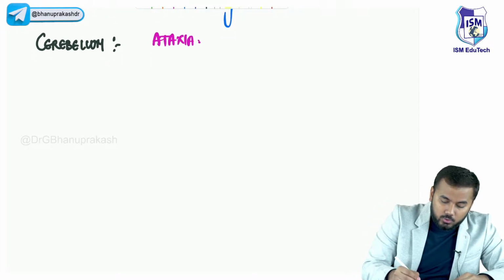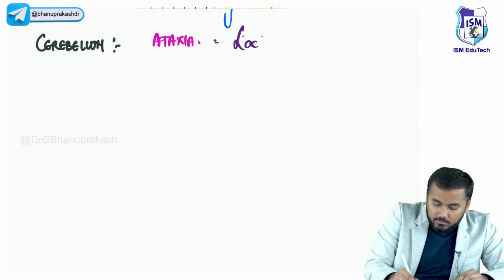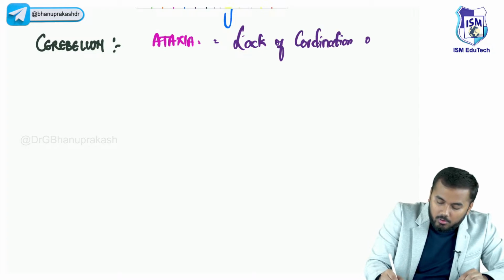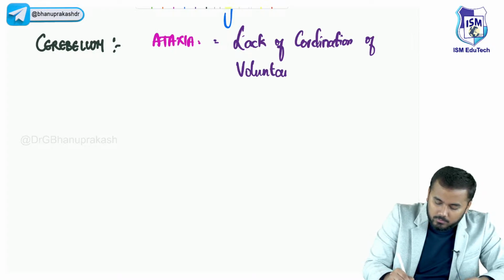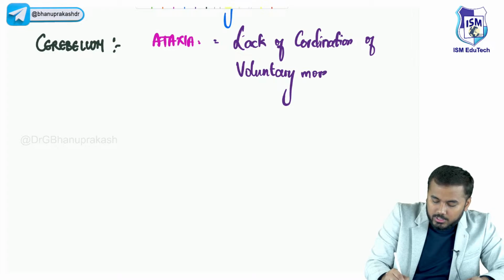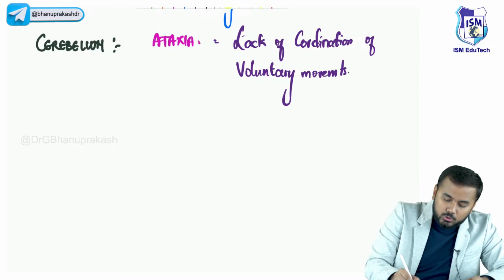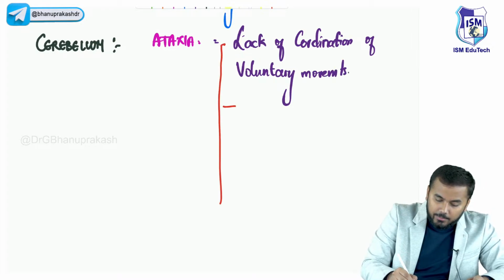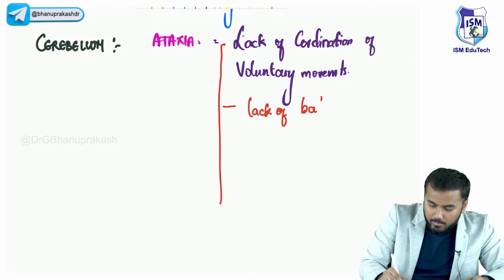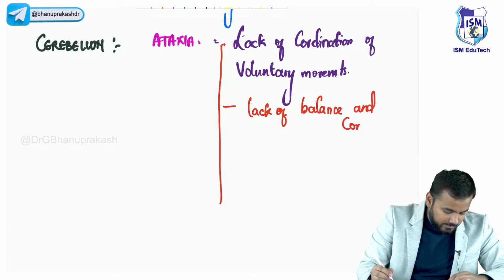Okay, right. So here you would see lack of coordination of the voluntary movements. So in this patient, obviously, the patient will have a lack of balance. Balance bhi nahi hoga, lack of balance and coordination. Right?